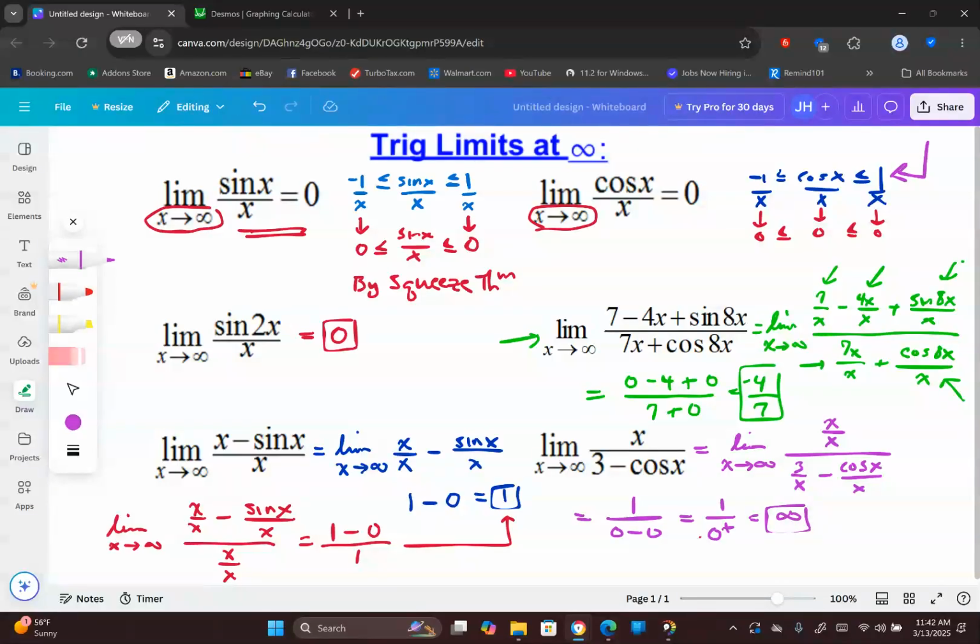I hope this helps with some of your trig functions and their end behavior. You may run into this on some of your limit questions.